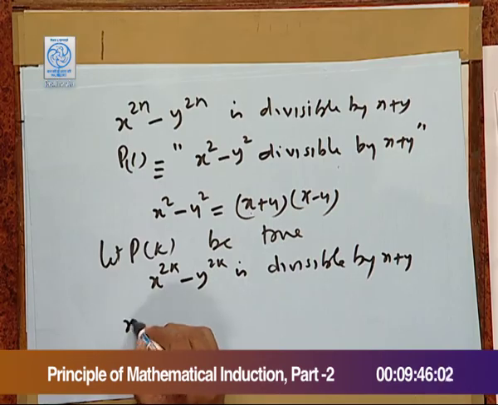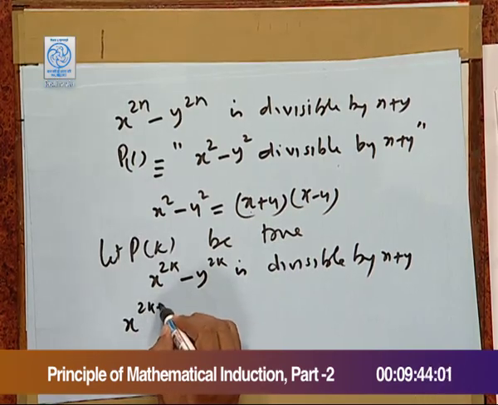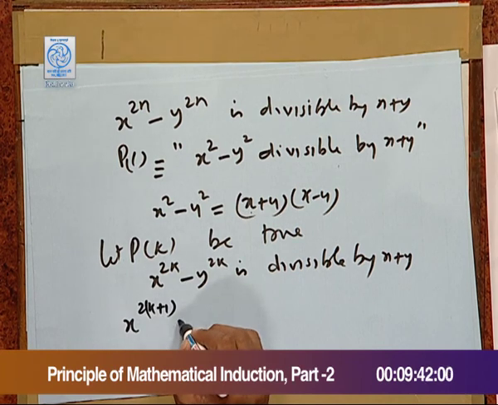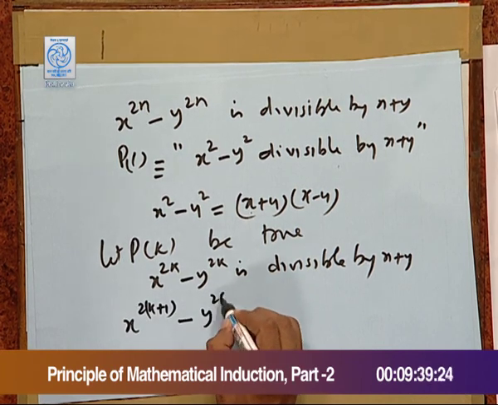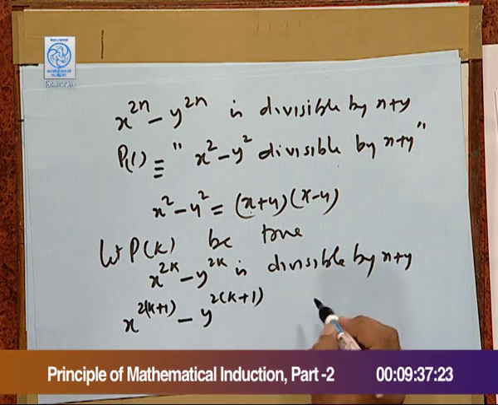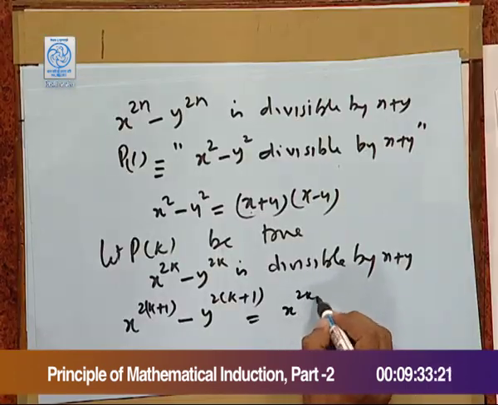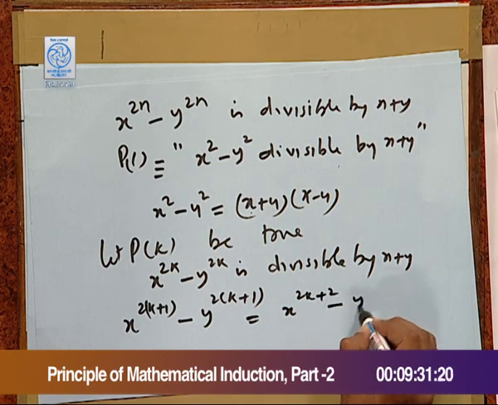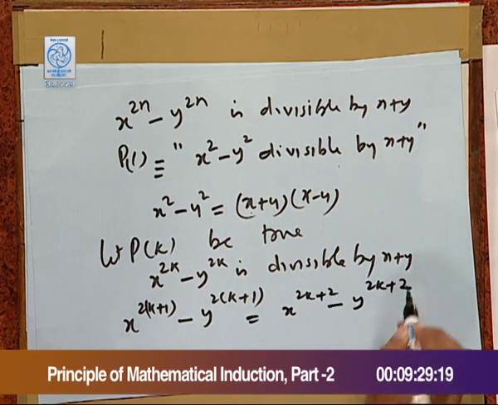For P k plus 1, consider x^(2k+1) minus y^(2k+1). This equals x^(2k+2) minus y^(2k+2).